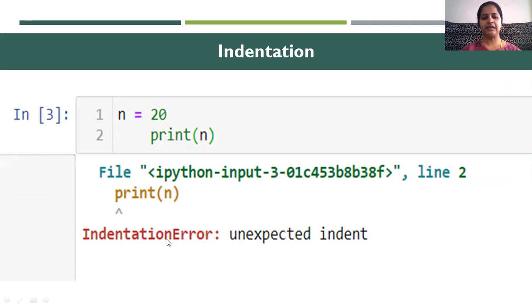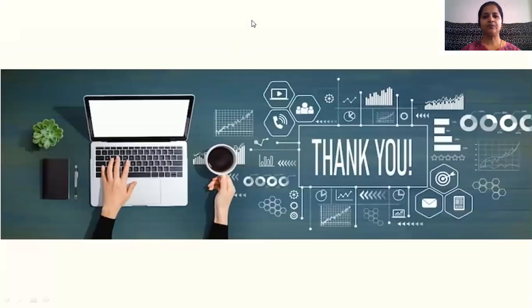Only for the loops, or even decision loops, that time we can give the indentation. But without reason, we are not going to give the spaces. Otherwise, it will lead to the indentation error. So thank you. Now we will see this in the program.